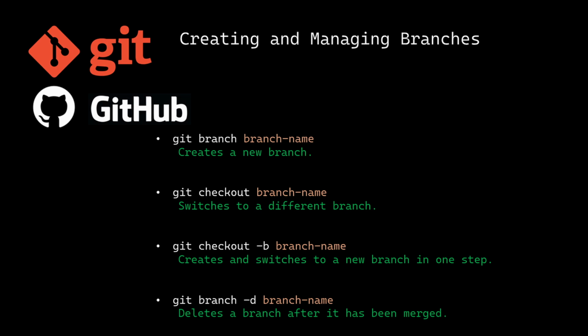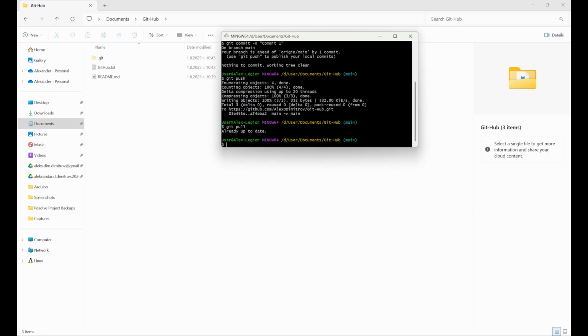Creating and managing branches: you can create and manage branches with these four commands. git branch name creates a new branch. git checkout branch name switches to a different branch. git checkout -b branch name creates and switches to a new branch in one step, so it's the first two commands combined. And git branch -d branch name deletes the branch after it has been merged, or if you don't want to have this branch.